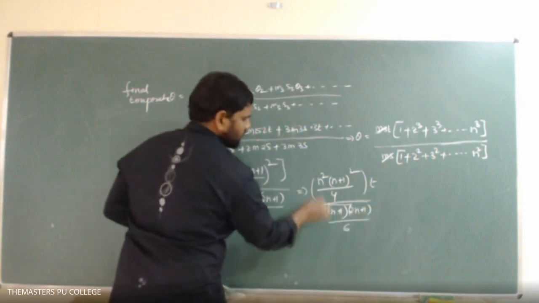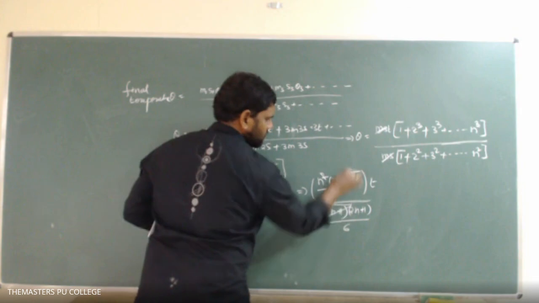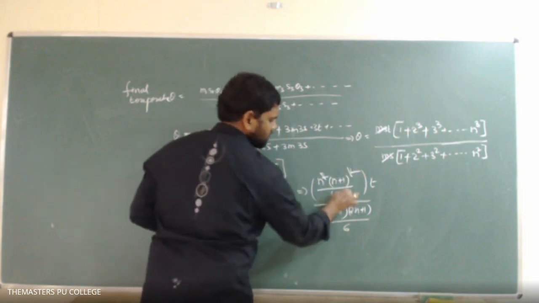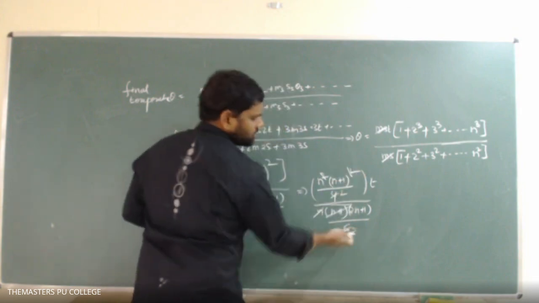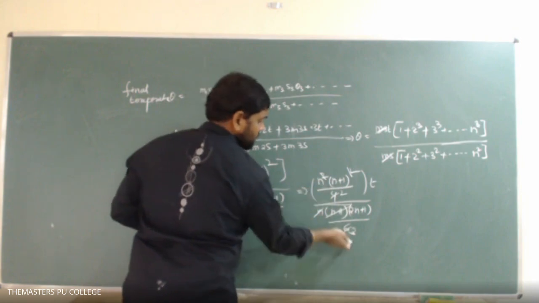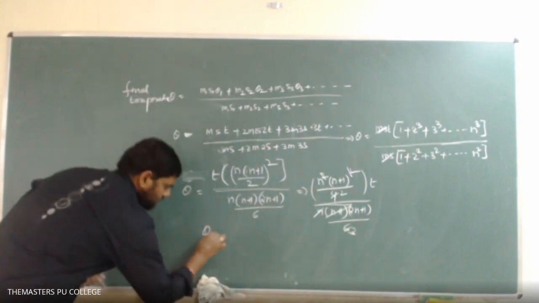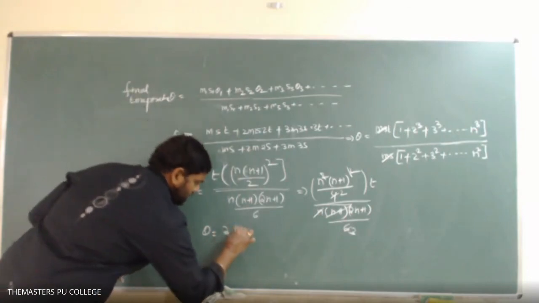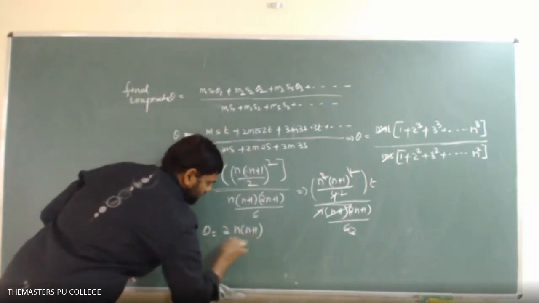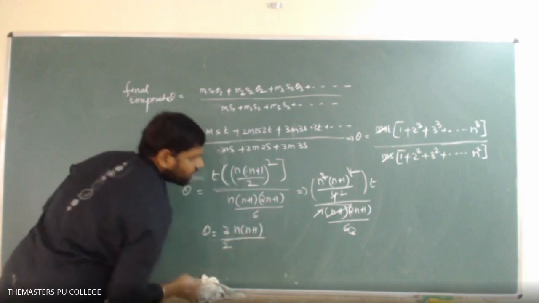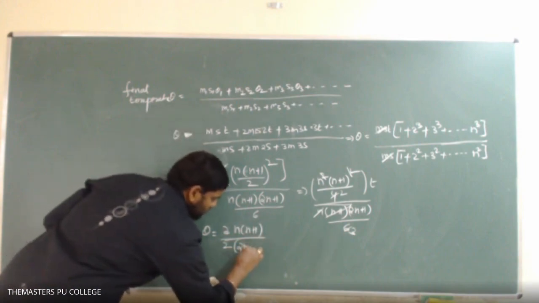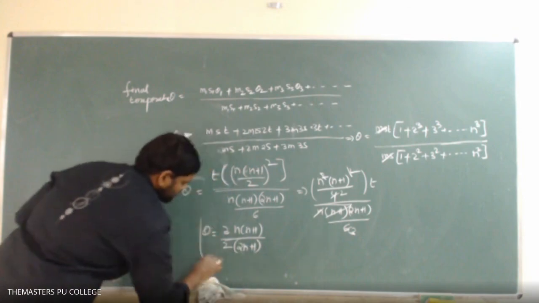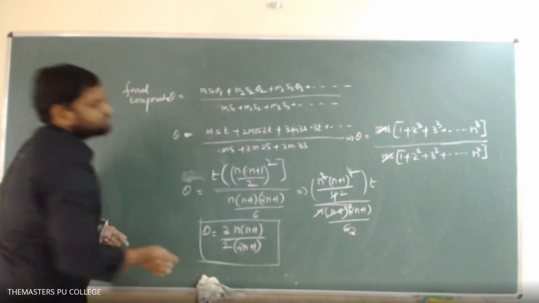So here this n square and this n plus 1 square get cancelled. Here 2 and here 3. This 3 is coming to the numerator. Then the final temperature I can write, theta is equal to 3t n of n plus 1 divided by 2 of 2n plus 1. So this is the final temperature of the system.